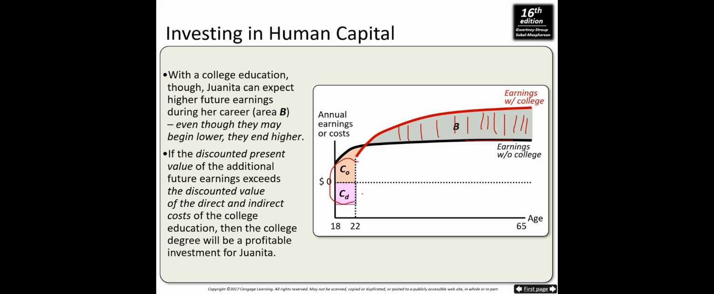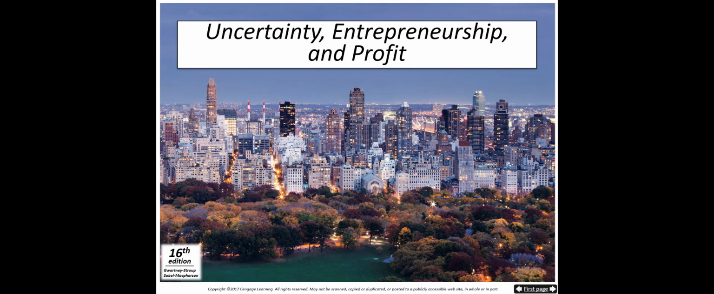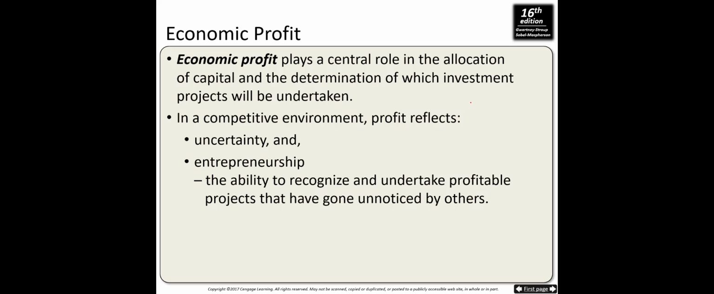So we have the cost here, we need to find a present value of this cost, and we have the future benefits, we need to find a present value of future benefits and make the decision to attend the college or not. The next topic is we are going to talk about uncertainty, entrepreneurship and profit.